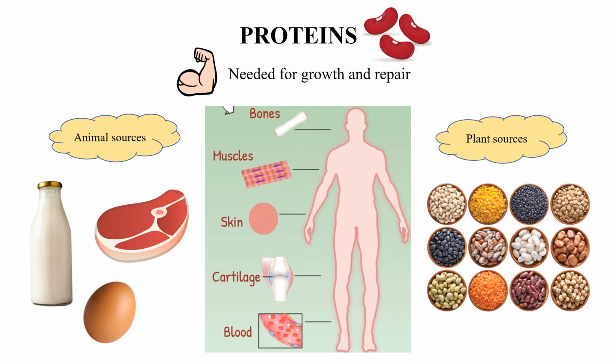So there are two sources of protein available. One is animal source, the other one is the plant source. Animal sources are milk, egg, etc. Plant sources are nuts especially. Pulses, soya beans, grams and nuts are plant sources, whereas meat, fish, egg and milk are animal sources. So we need protein for the growth and repair of our tissues. That is why young children need lots of protein rich food.